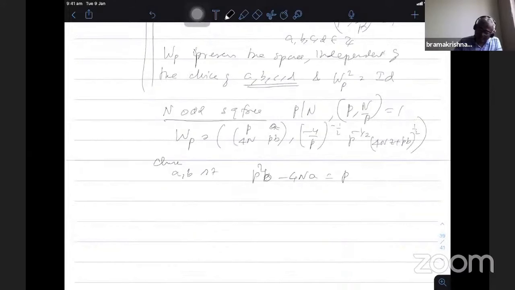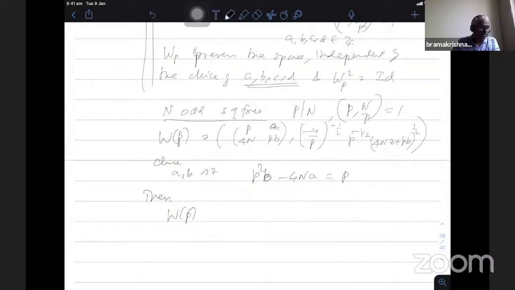So one has to introduce, if I apply twice, it preserves the space, otherwise it does not. I think I use the bracket p for Wp in the case of half integral weight. I'll also use the same notation, just to distinguish between integral and half integral weight. The small difference is there.